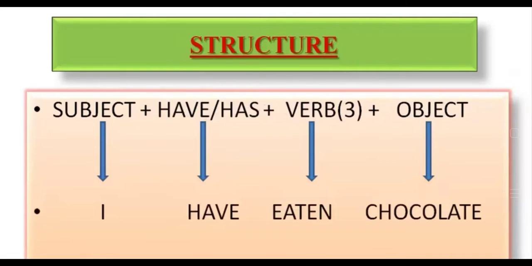Okay, now let's go back to the structure. First of all, the structure is subject, then have or has, then the third form of verb, then object. Like, I have eaten chocolate. With I, we, you, they, you will use have. And with he, she, it, you will use has. We have already discussed this before.